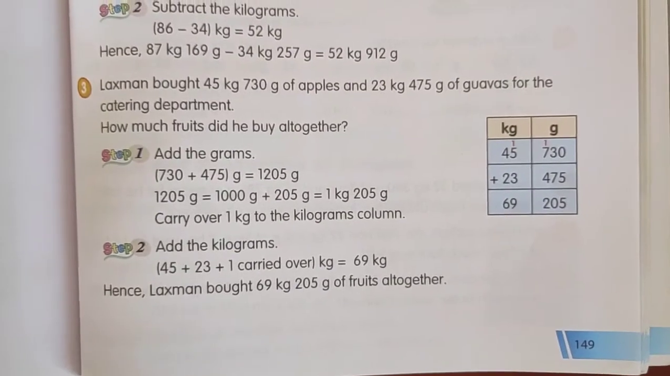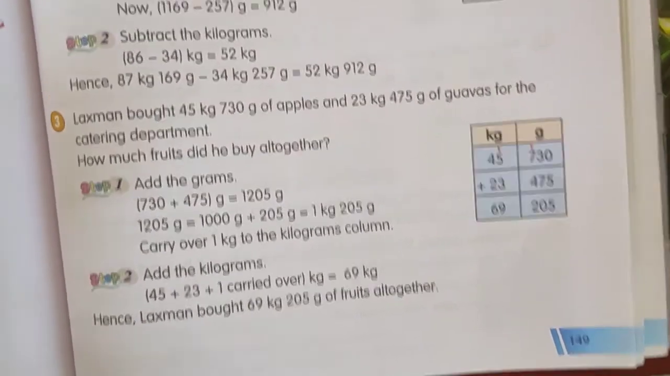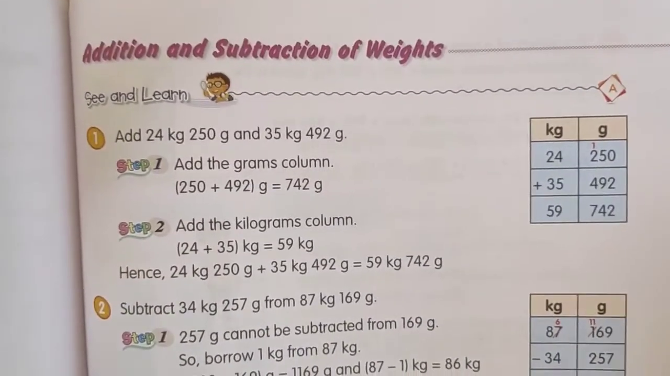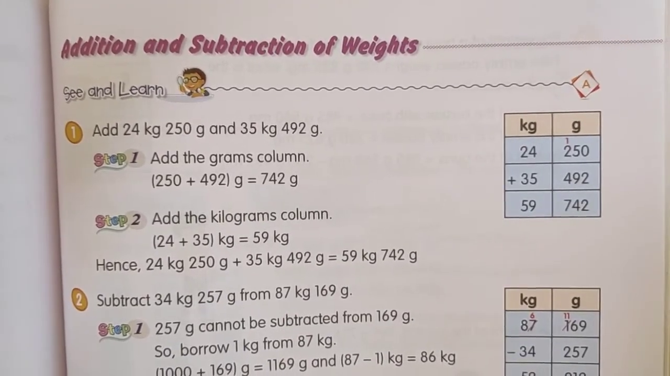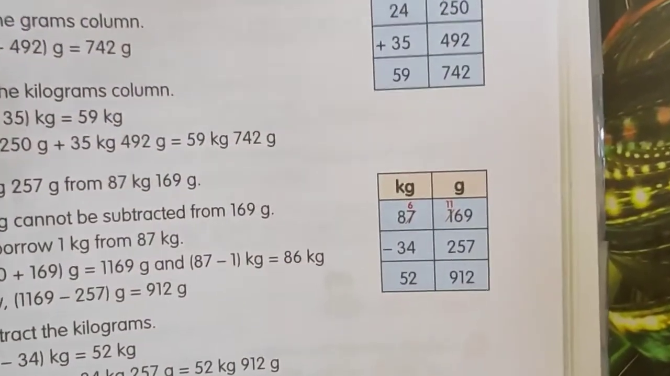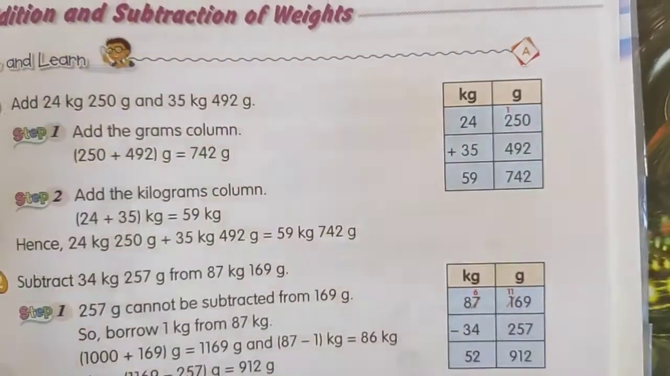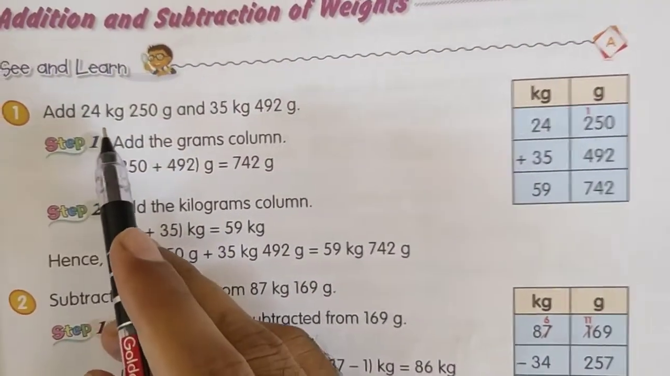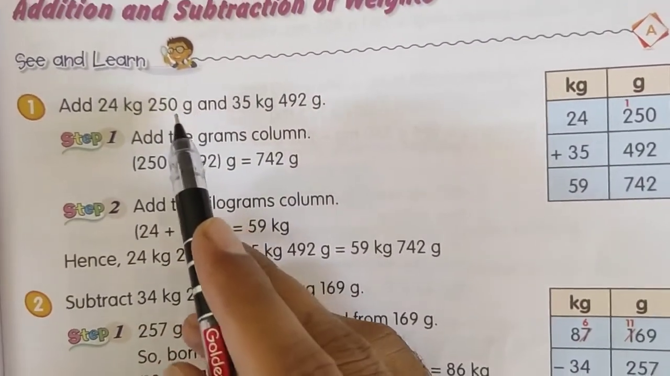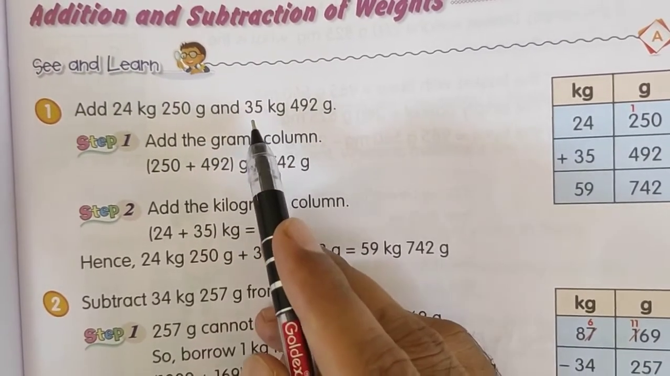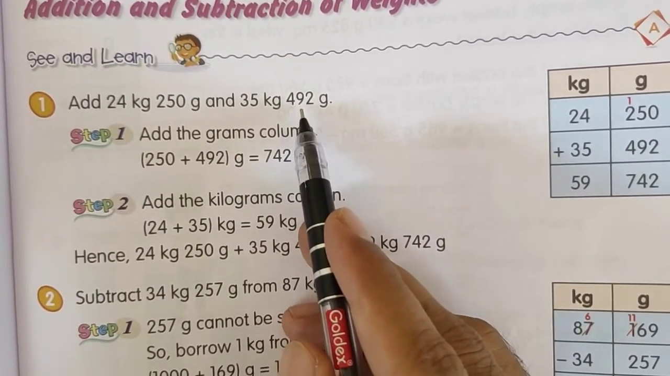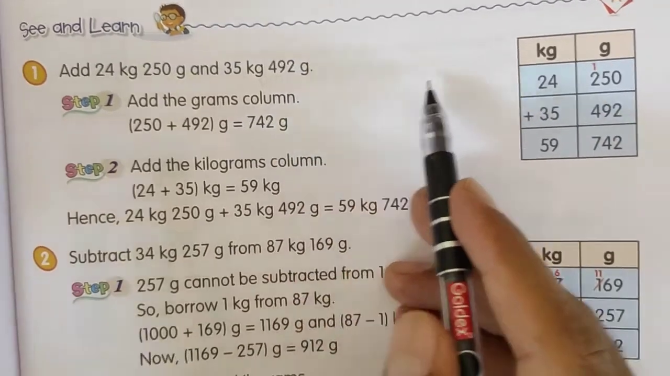Now come to the next page, page number 149. Here this part is easy, addition and subtraction of weights. Okay, so see this first example. Add 24 kilogram 250 gram and 35 kilogram 492 gram.